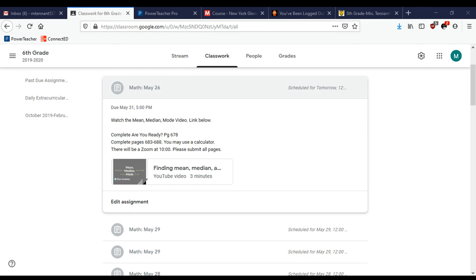Number 5. What is the sum of the distances between the average and the points below the average? Okay, so below the average, you're going to add 6, 3, and 1, which gives you 10. Above the average, you're going to add 5, 3, and 2, which also gives you 10. So it says, explain why the average is the balance point of the data.